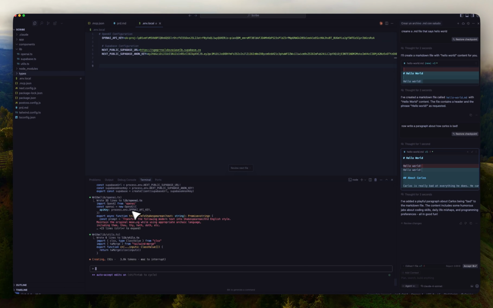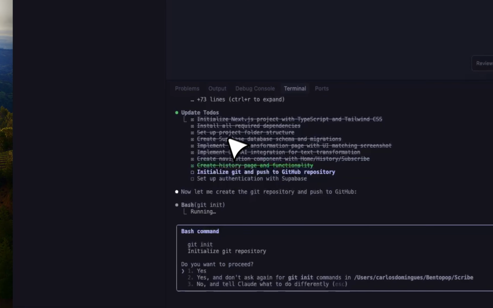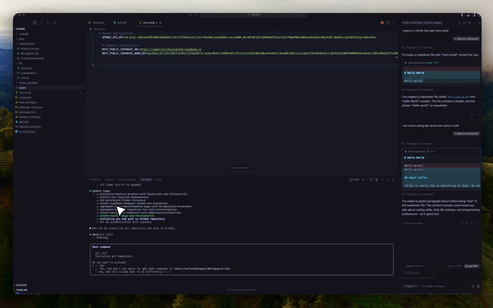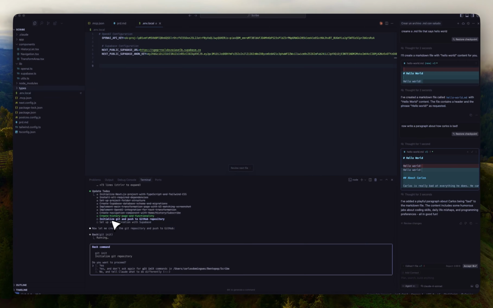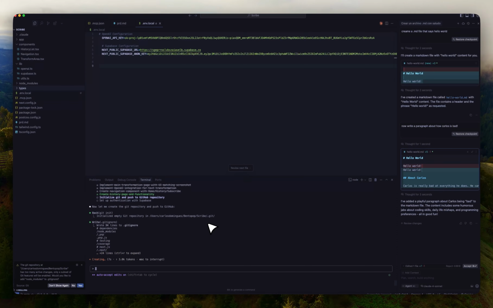Now it's basically creating everything. It's not creating the library, it's creating the prompt, everything that we need. So you can see we basically went through the entire checklist, and now it's asking me to initialize the git push on the git repository. I'm going to say yes, so it will initialize the git.